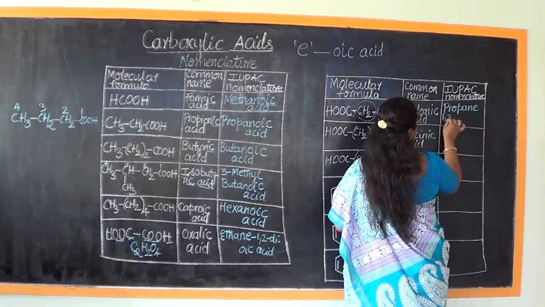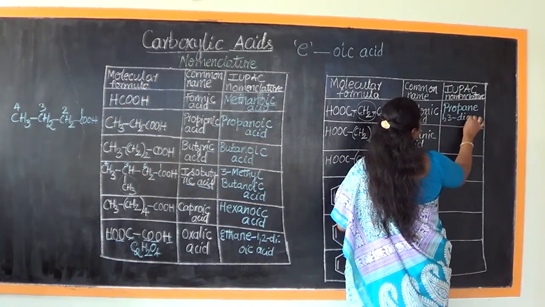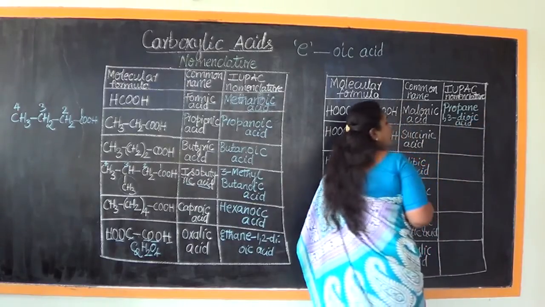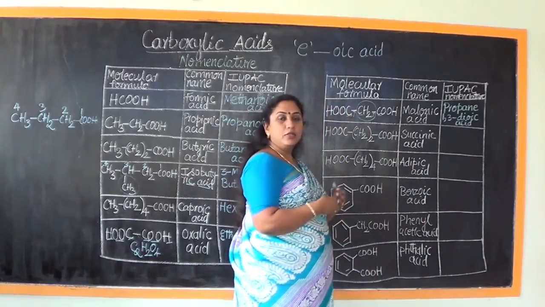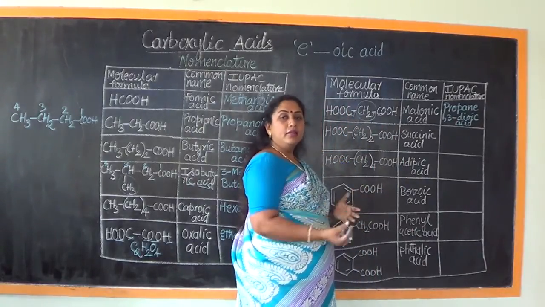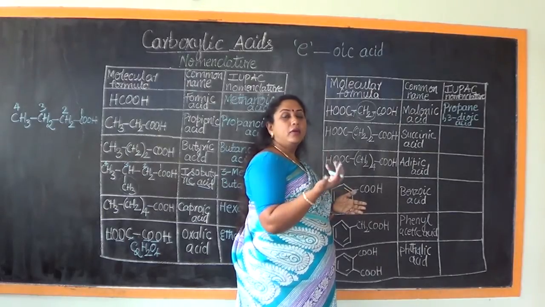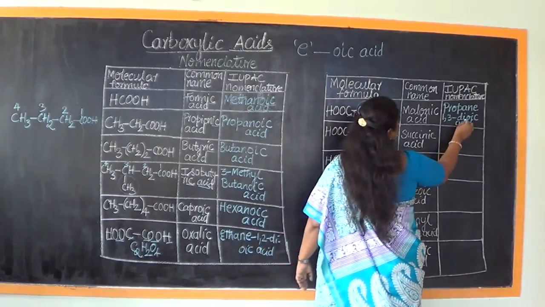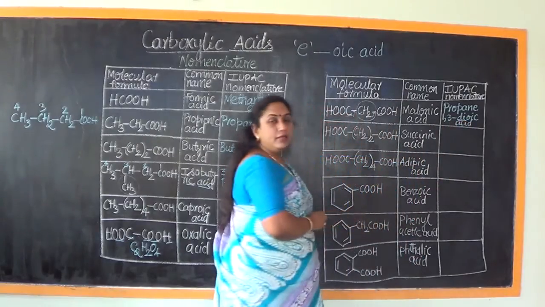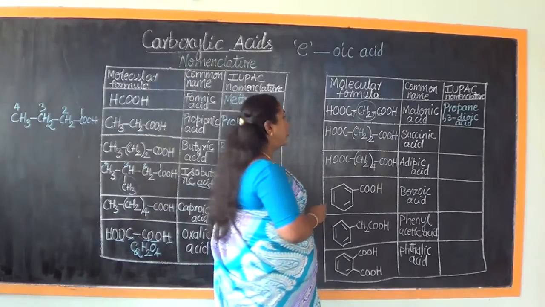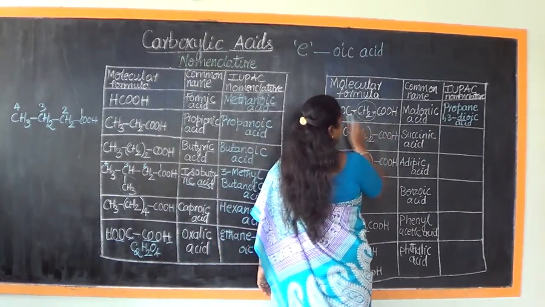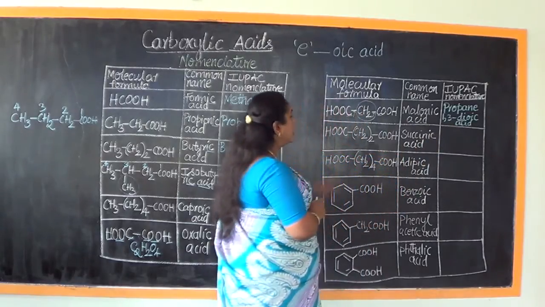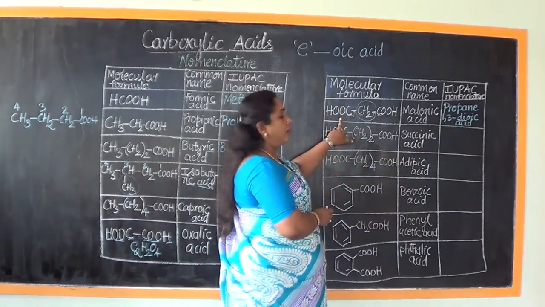1, 3 dioic acid. Propane 1, 3 dioic acid. I should completely name the alkane. Then I should write how many carboxylic acids are present by the prefix as di, tri, like that. And then it is OIC acid, because they are all present in the same carbon chain. We need to stick to this particular name for the compound having this molecular formula.